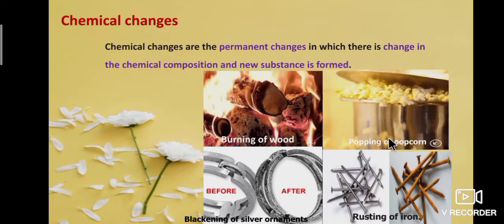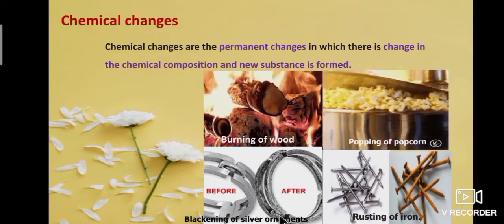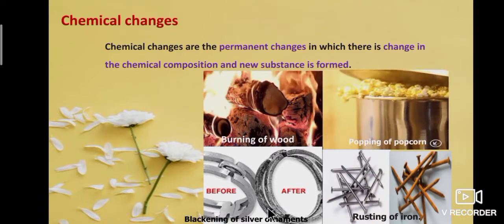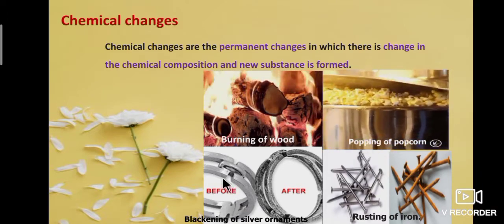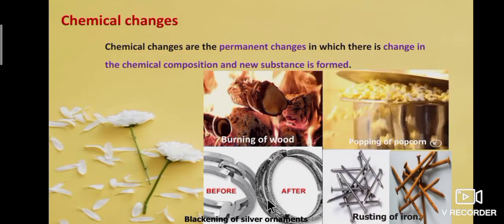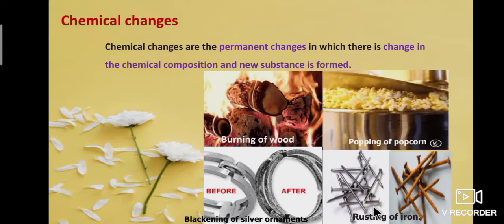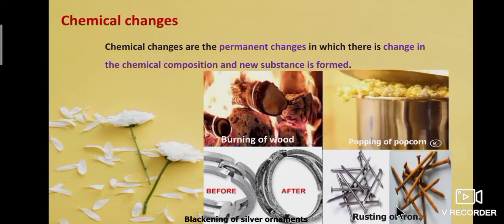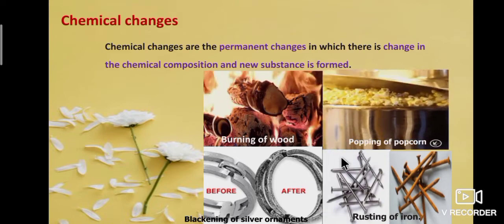Another example, popping of popcorn. Then the third example, blackening of silver ornaments. Initially, silver is white in color. After the reaction with air, it becomes black in color. So it is a chemical change. Next example, rusting of iron. So these are the examples of chemical changes.